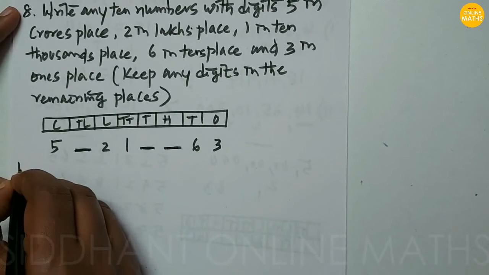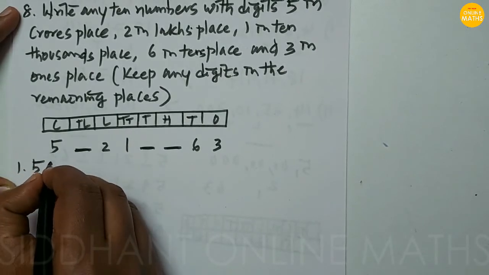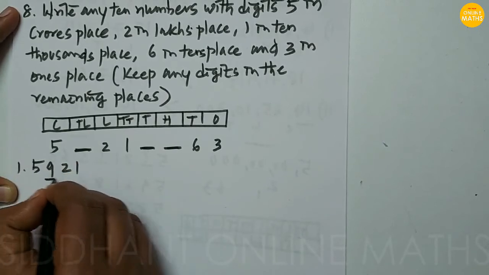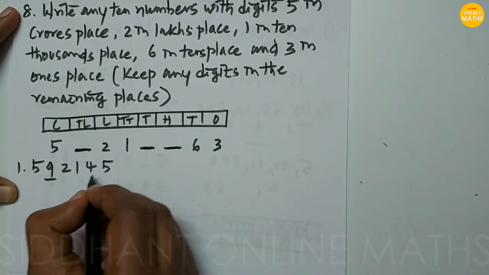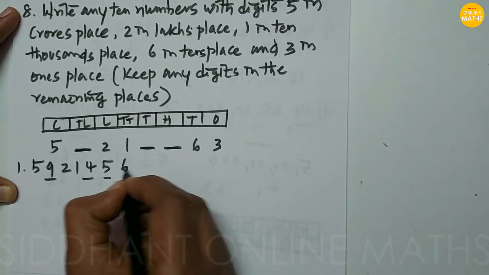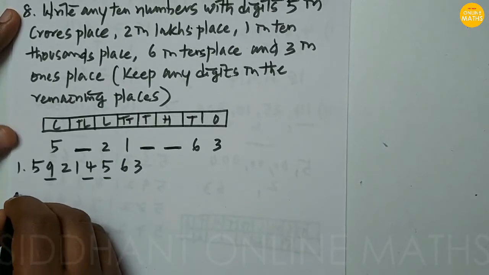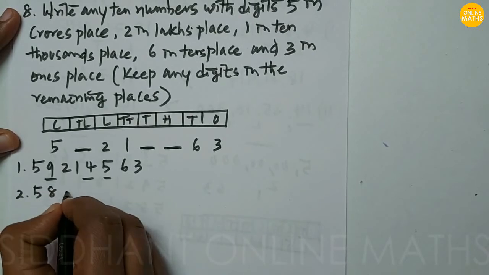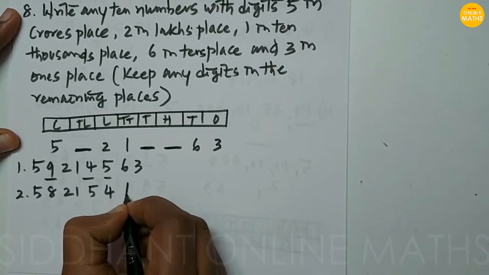Now we see here 5, first one. Next to 5 I keep a 9 here, and after that 2 1, and after that 4, then 5 I keep here, after that 6 3. So this is one number. Like that I just keep any other numbers, like 5 8, 2 1, 5 4, 6 3.